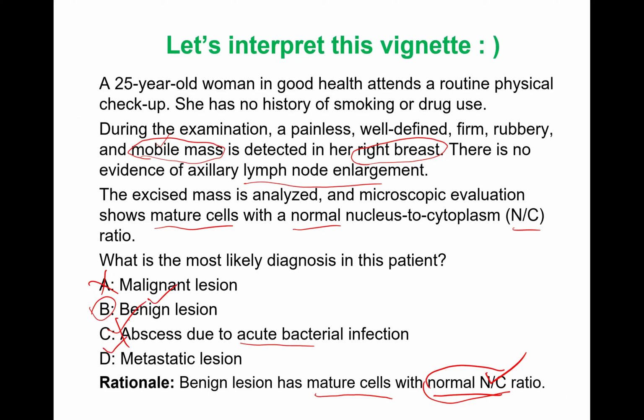If it's a metastatic lesion, the primary site will be different and it will be firmly attached. Again, the NC ratio will be disturbed because it is malignant. So the correct answer right now is benign lesion.